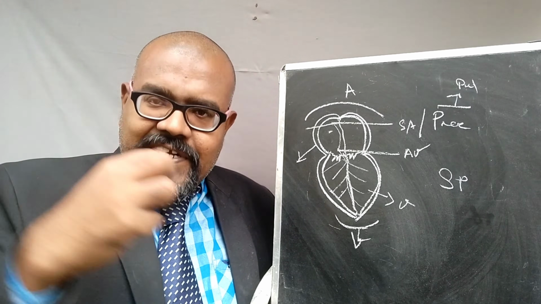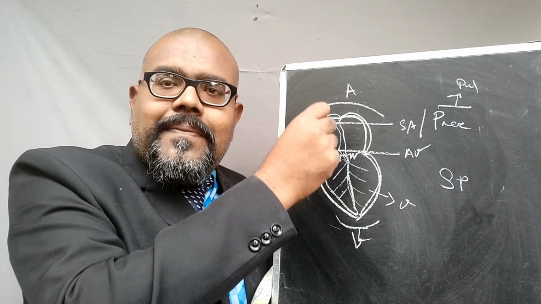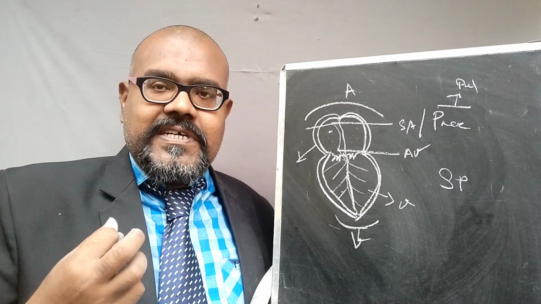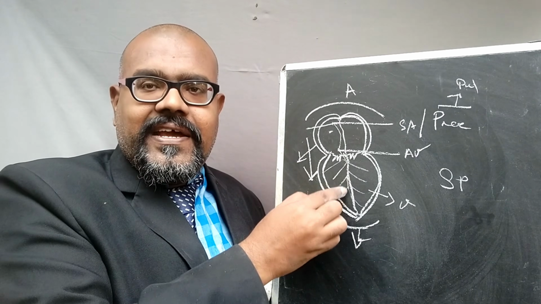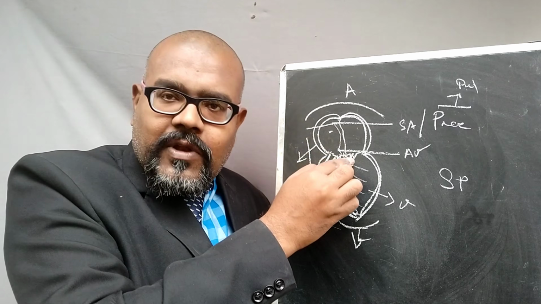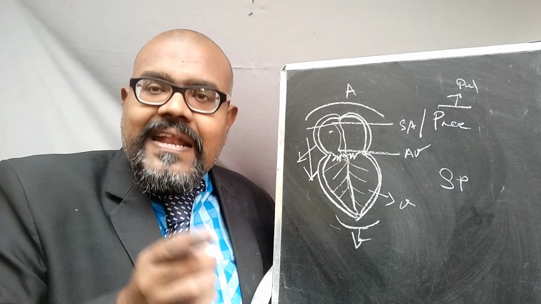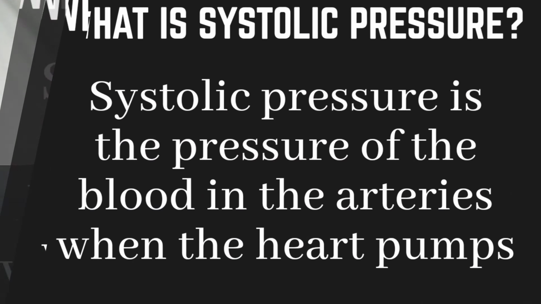That is a physical force exerted on the human heart. Because of the physical force, the blood inside the chambers receives some pressure. Because of the pressure, it will move from the auricles to the ventricles. The pressure the blood receives due to the contraction of the auricles and the ventricles is called the systolic pressure. Please remember.